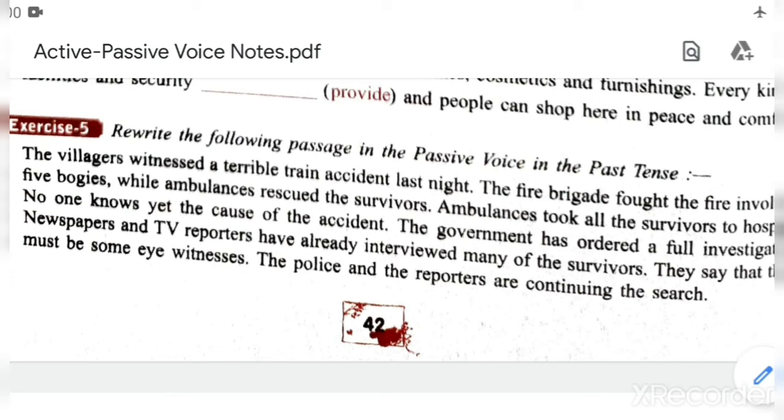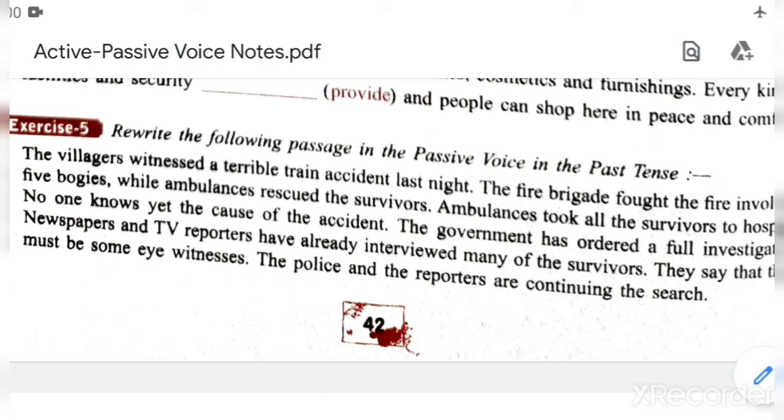Okay. The government has ordered a full investigation. So a full investigation has been ordered by the government.